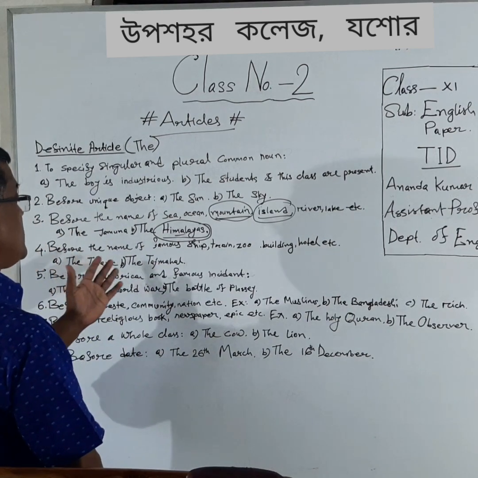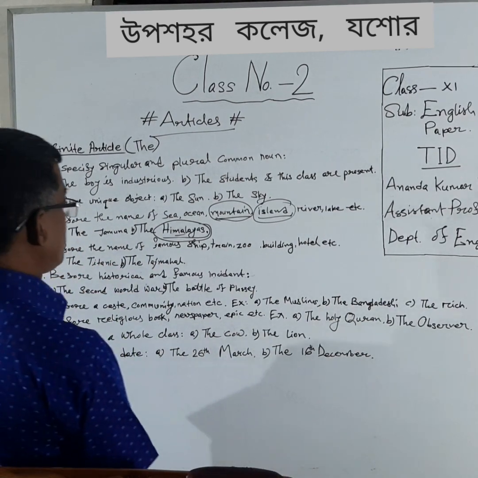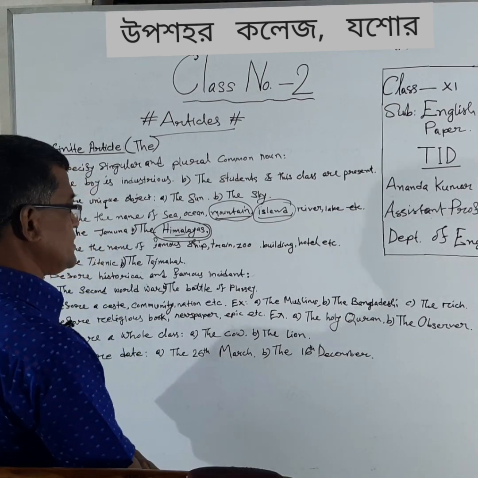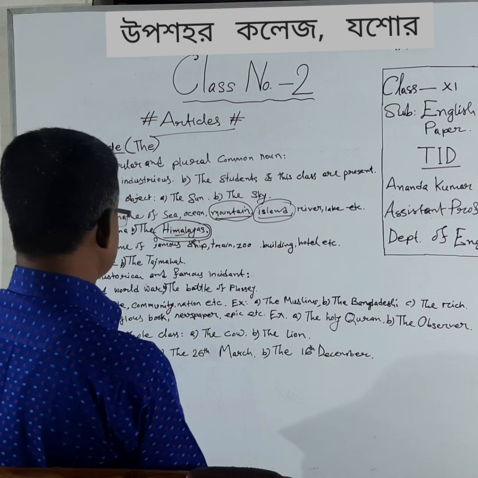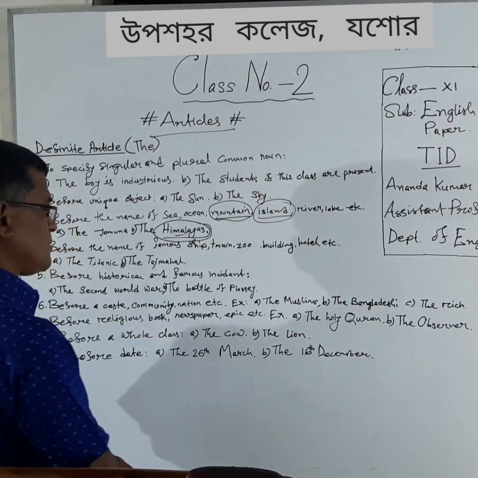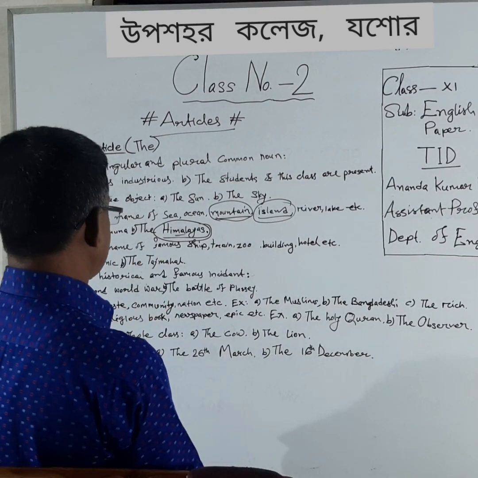So what do we learn from here? When we use the name of a famous ship, train, zoo, building, hotel, etc., then we must use the before these things and objects.